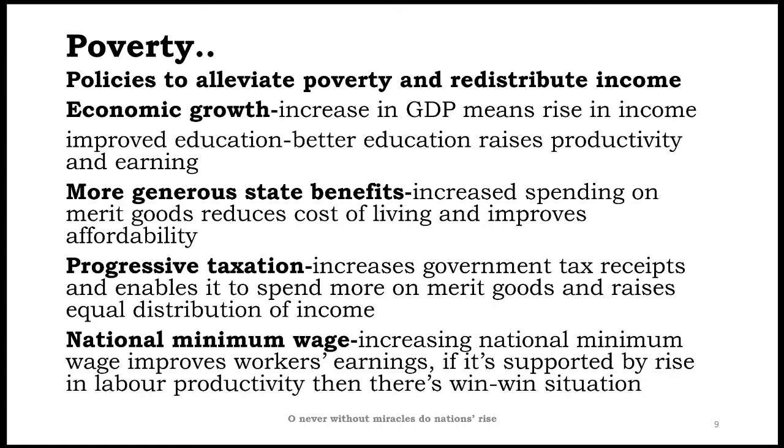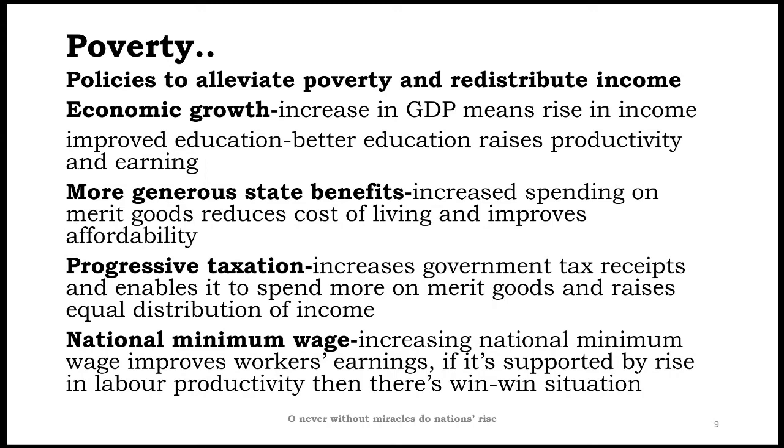So if the government is going to spend on health and education, it means people will be able to spend less on these, and the savings from health and education they can use to spend on other amenities of life, such as food and clothing. So this will help to reduce their cost of living and improve the affordability of the home for those who are poor, those who are in poverty.